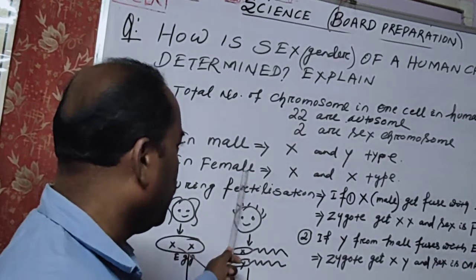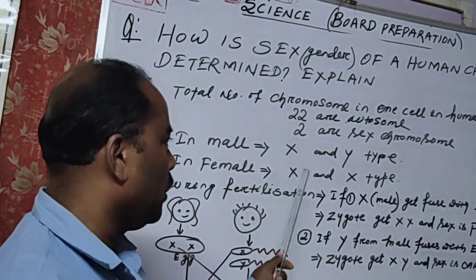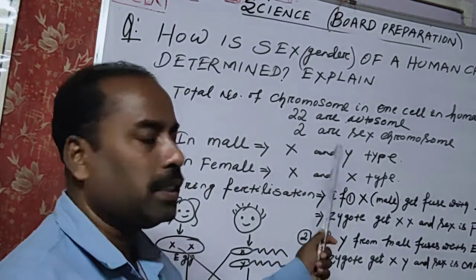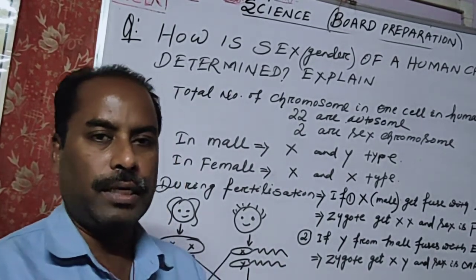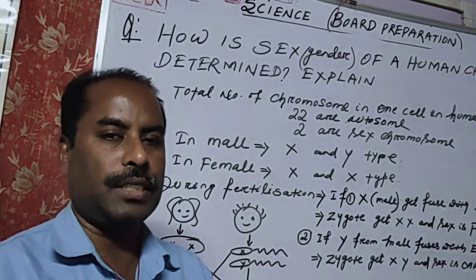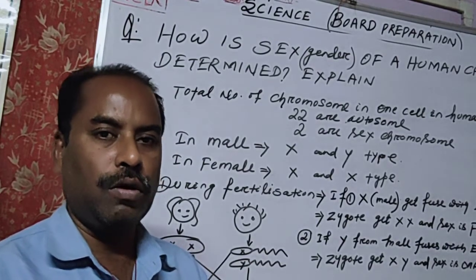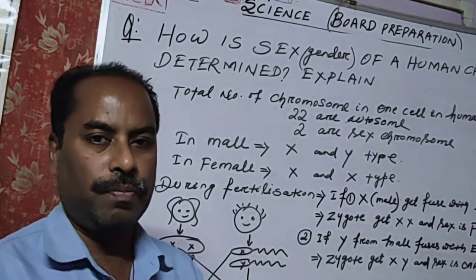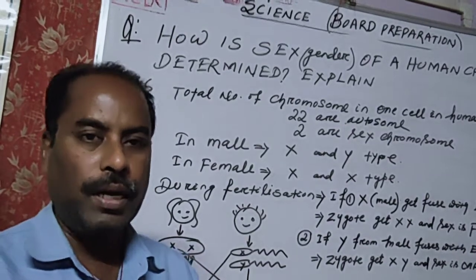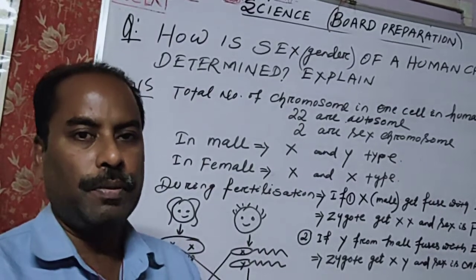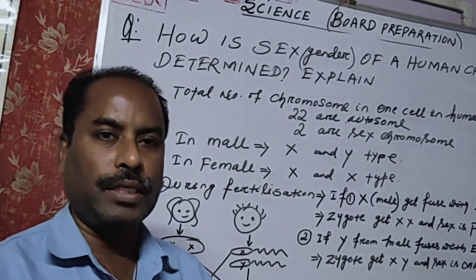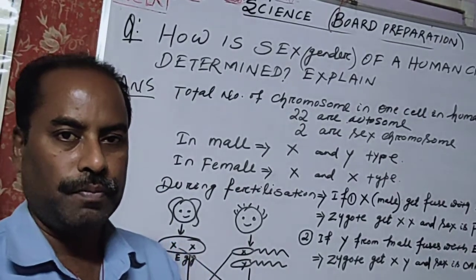Then in the female, the egg consists of both X and X chromosomes. So females are homozygous because they contain the same type of sex chromosome, that is X and X. All eggs contain the X chromosome. But the sperm of the male contain either the X chromosome or the Y chromosome. Different types of sperm are there. One is X type, another is Y type.